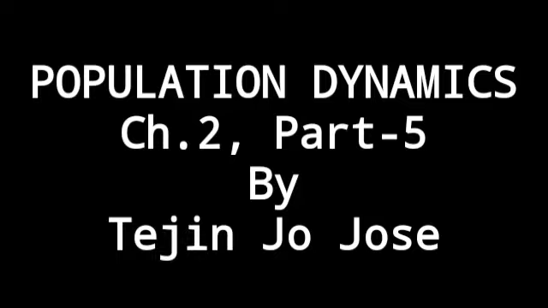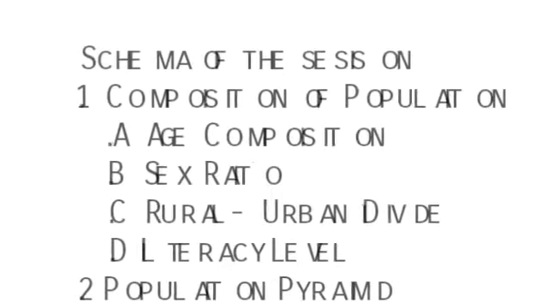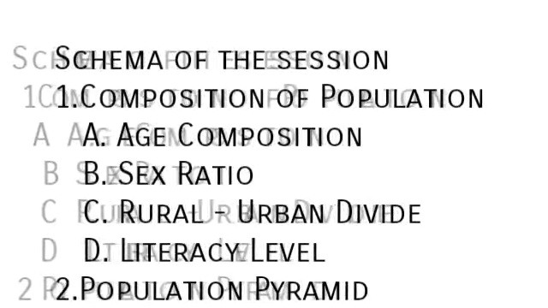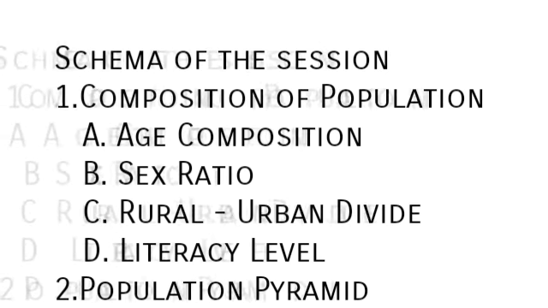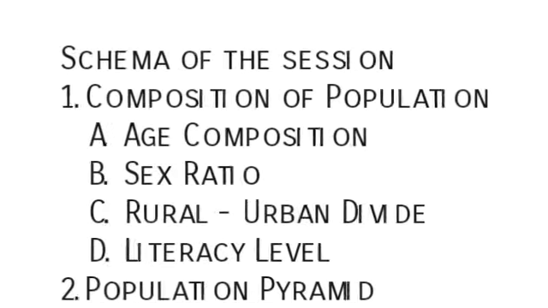Today, let's learn the fifth part of the second chapter, that is population dynamics. Now, let's check the schema of this session. Today, we have two main topics: composition of the population and population pyramid. In composition of population, we will be seeing age composition, sex ratio, rural urban divide, and literacy level. So let's go in detail.